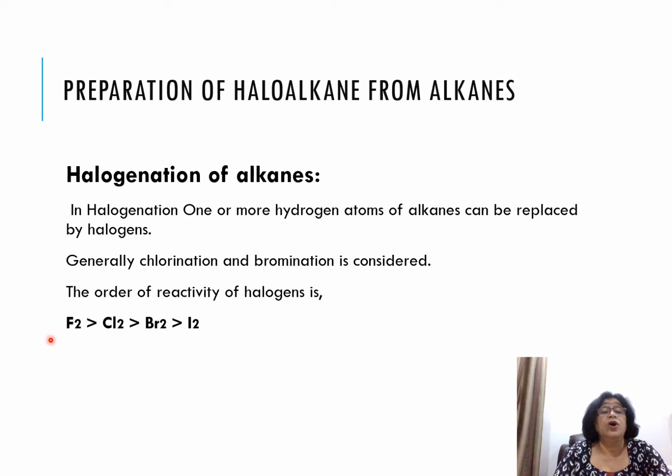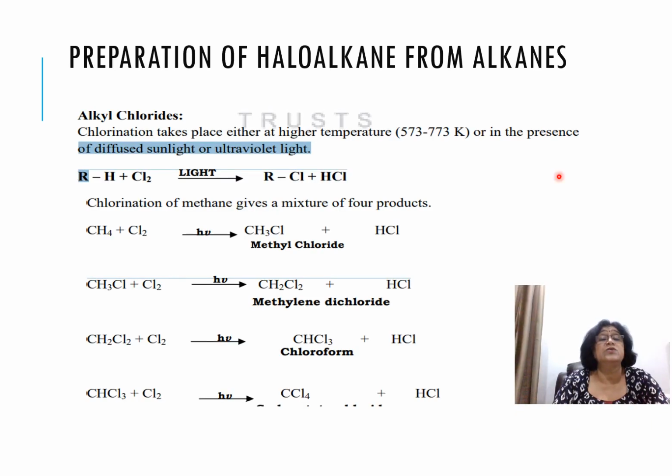Okay. Now the order of the reactivity of fluorine, chlorine, bromine, iodine. Which is most reactive? Fluorine, then chlorine, then bromine, and then iodine. So fluorine reaction will happen very fast. Then second is chlorine reaction, then bromination, and then finally iodination. So iodination goes very slow. So reaction of alkanes with halogen gives you alkyl halide plus HX.